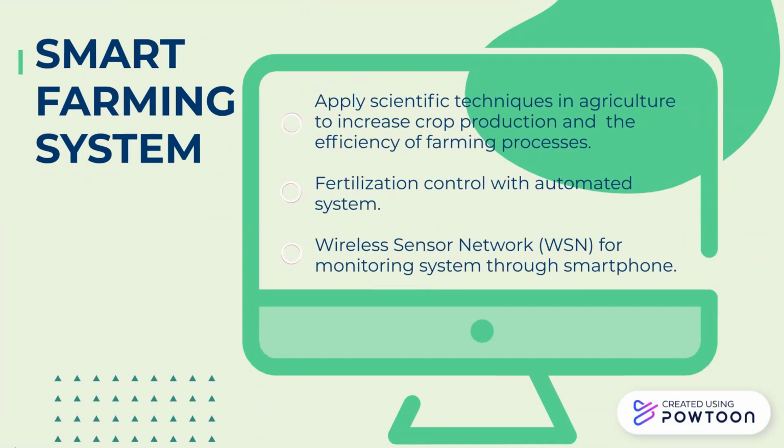Smart farming will apply scientific techniques in agriculture to increase crop production and the efficiency of farming processes. Fertilization control with automated system. Wireless sensor network, WSN, for monitoring system through smartphone.